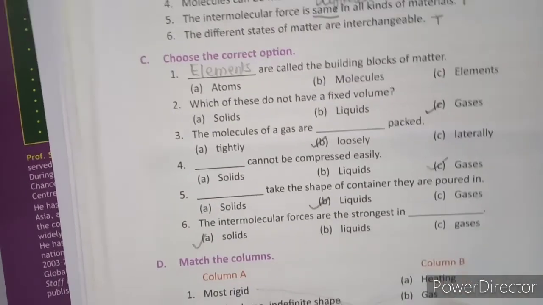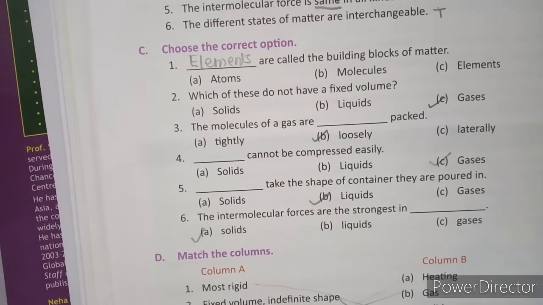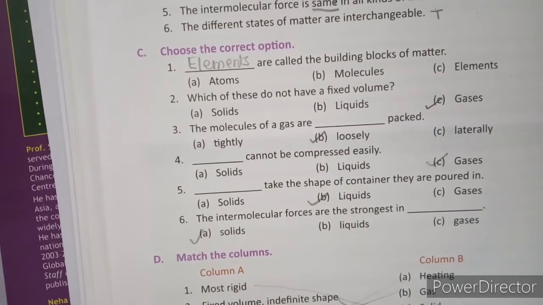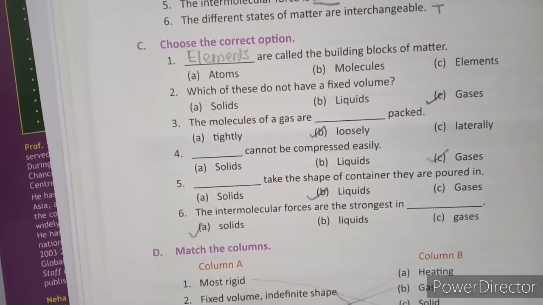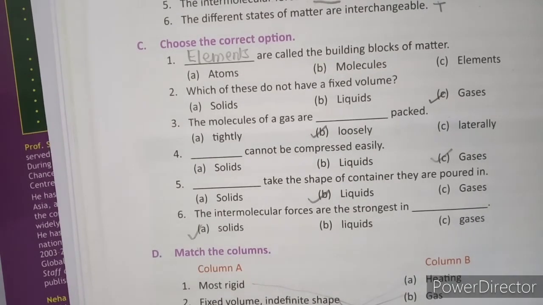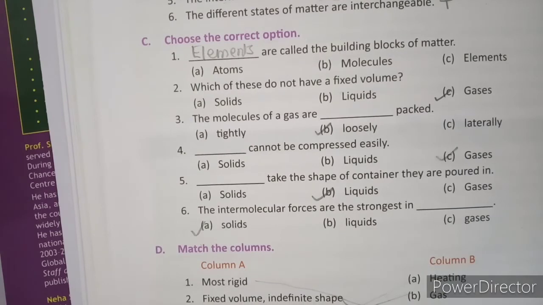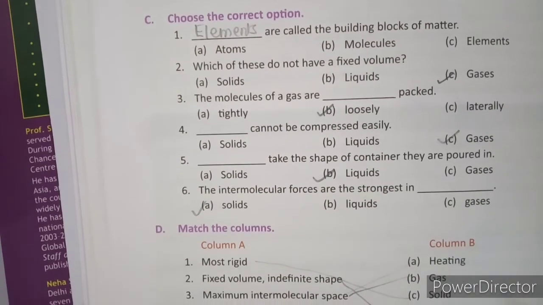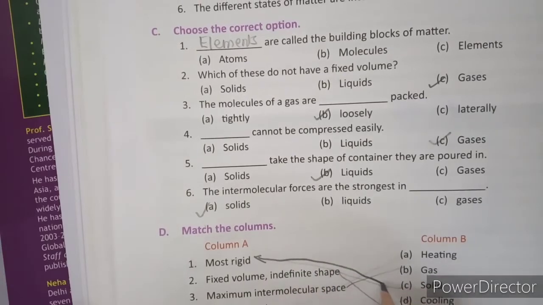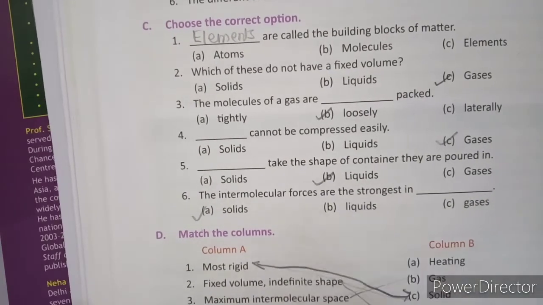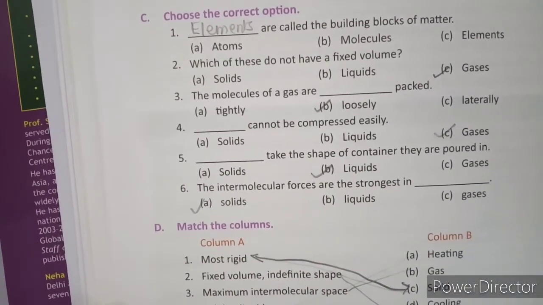So now go to D part, that is match the columns. You have column A and column B. So most rigid means most tough one. You will match it with solid.